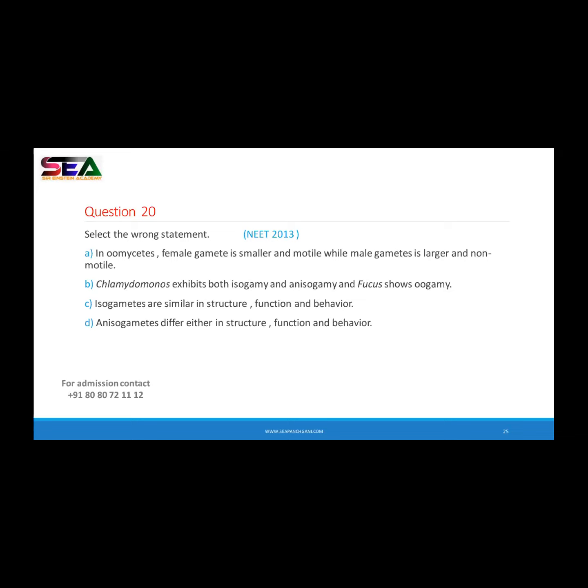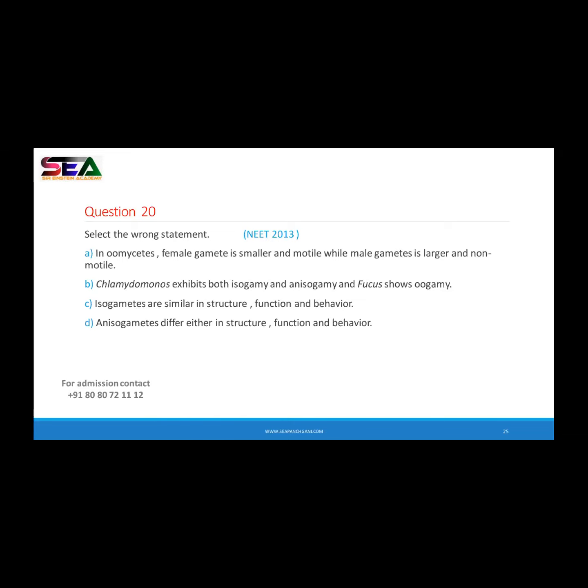Who will correct the statement? What will be the correct statement for this? Right, Shweta. Male gamete is smaller and motile, means it is moving, while the female gametes are larger, but they are non-motile. So the answer of this question is option A only.